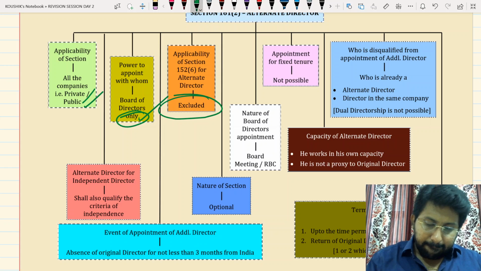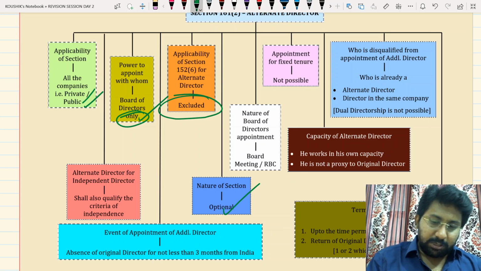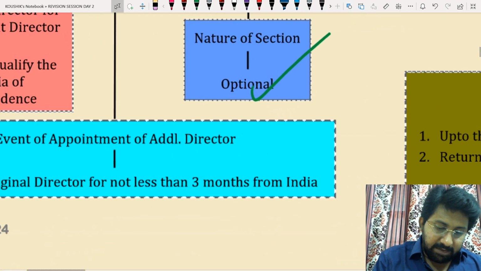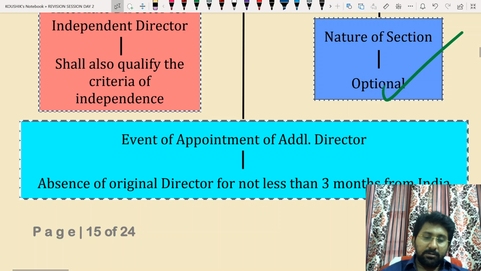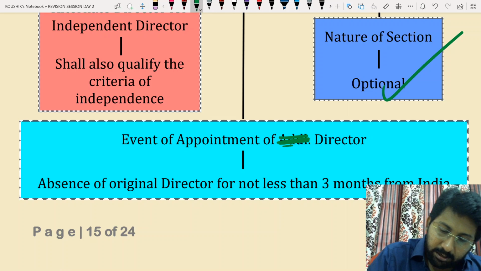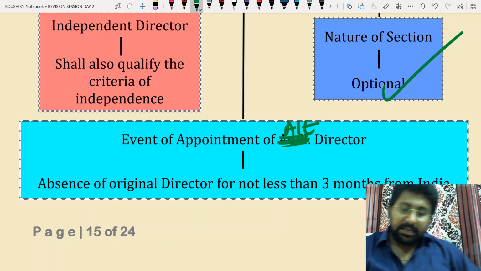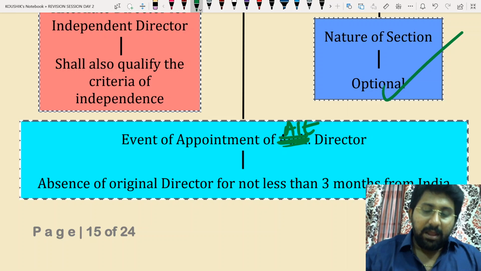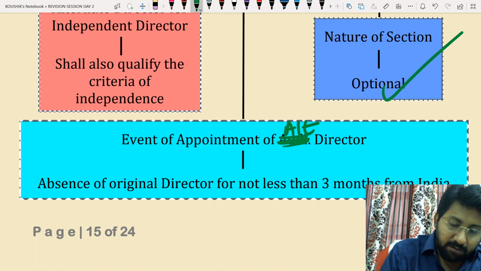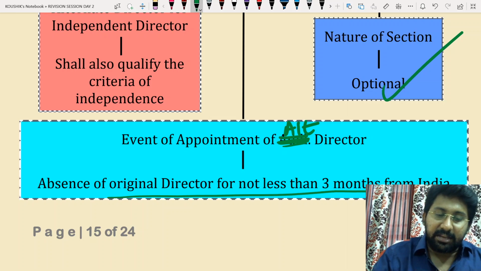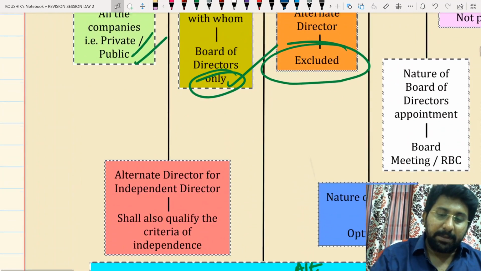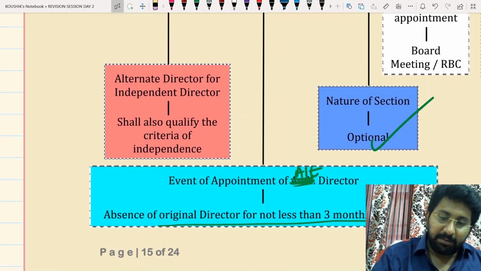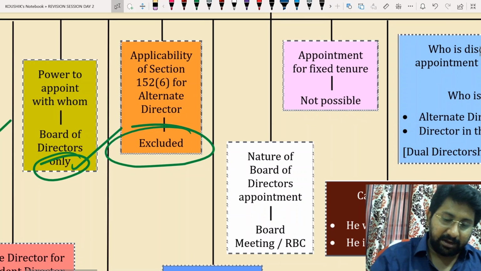Next one, the nature of the section will be optional. Now, this is very important: the event of appointment. What is the event of appointment of an alternate director? Sorry, this is not additional, it is alternate. The first thing is absence of the original director from India for not less than 3 months. That means he should be absent from India for a period of not less than how many months? 3 months. Then only the section will get attracted.